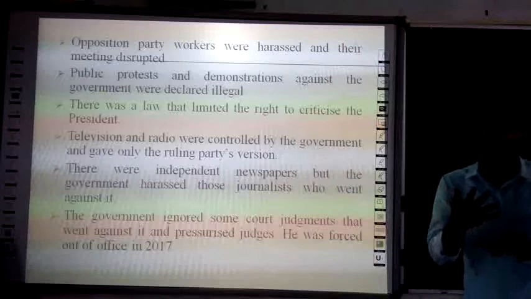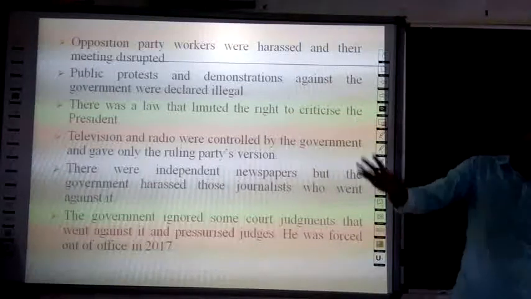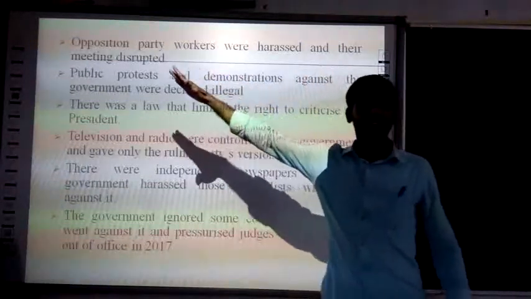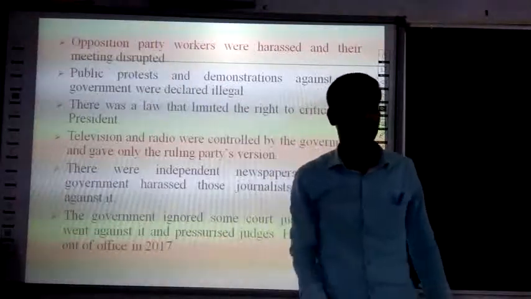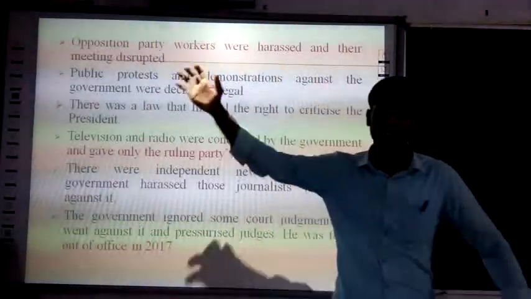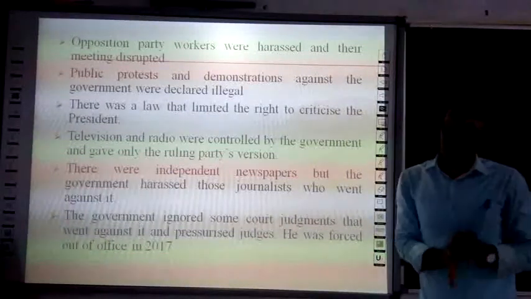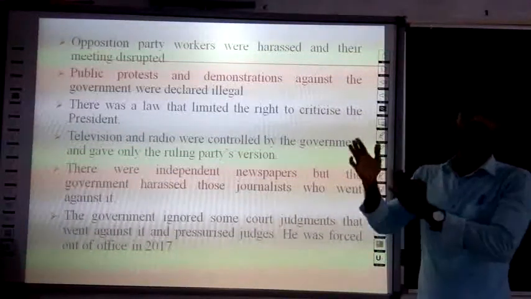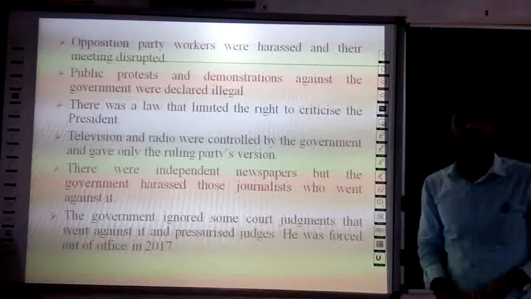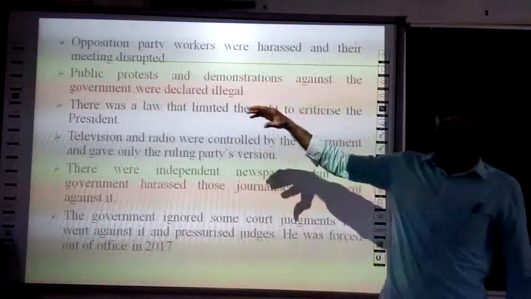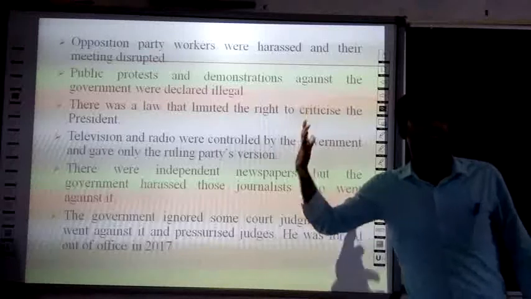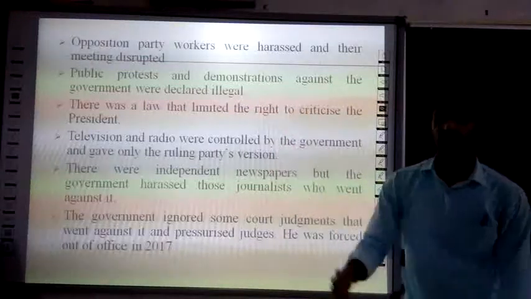And there was a law with limited power. There was law, but it did not have a right to criticize the government, or to take any action over the government. But in a democracy, law is ultimate. Law controls each and everything. Here, there was a law with limited power, and law did not have the power to criticize the government.